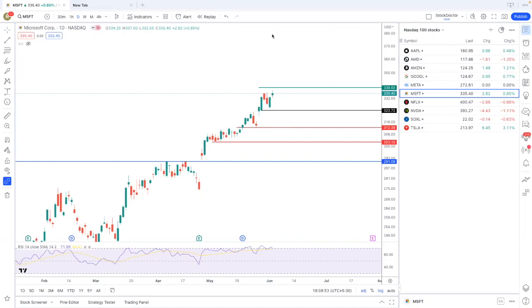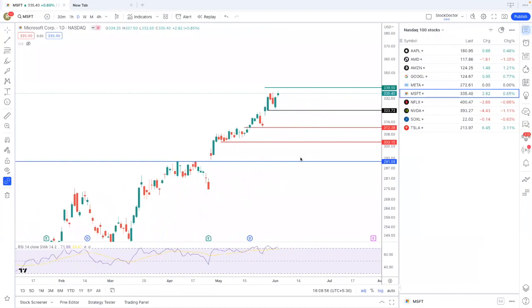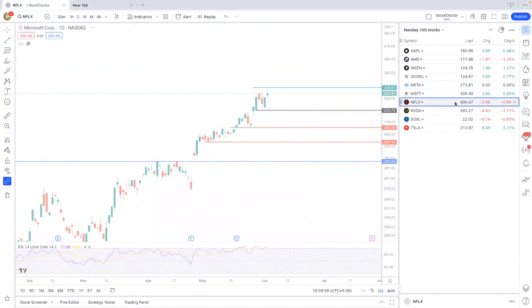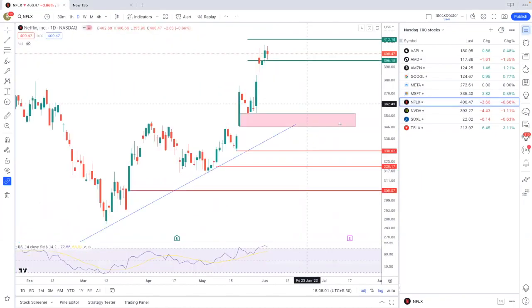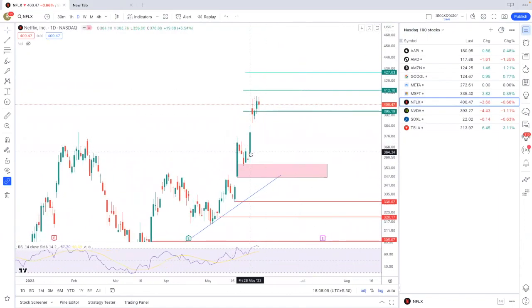And for this stock, 291 is a long-term support. Okay, this 291. Now we have Netflix. These are the Netflix levels. Netflix has given a big upside, right? The first target of 395 it achieved, and now the next targets are 412 and 427. It needs to stay above 395 to give both targets.